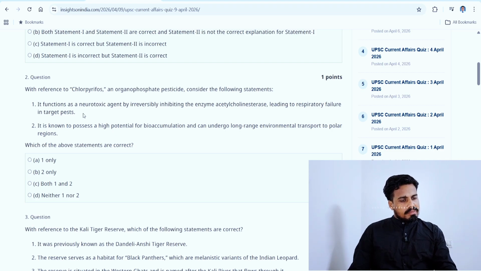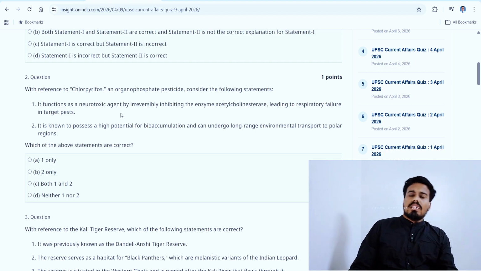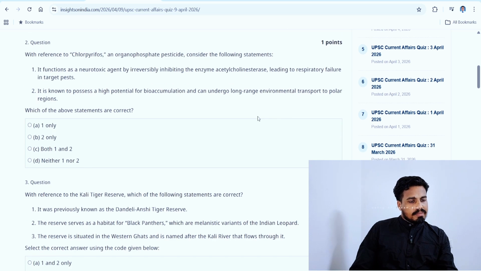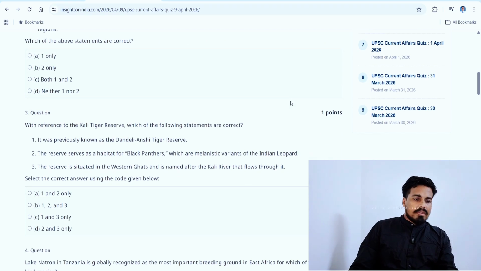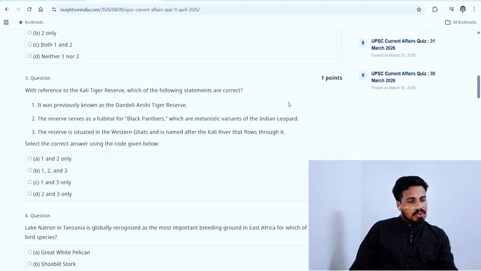It is known to possess a high potential for bioaccumulation and can undergo long-range environmental transport to polar regions. So it functions as a neurotoxic agent, phosphate neurotoxin. Can you find any relation between those two? No idea. And this polar region, no idea. So let's leave that question and move on to the third question.